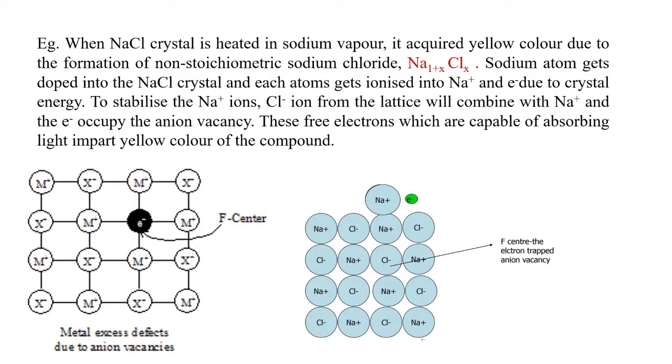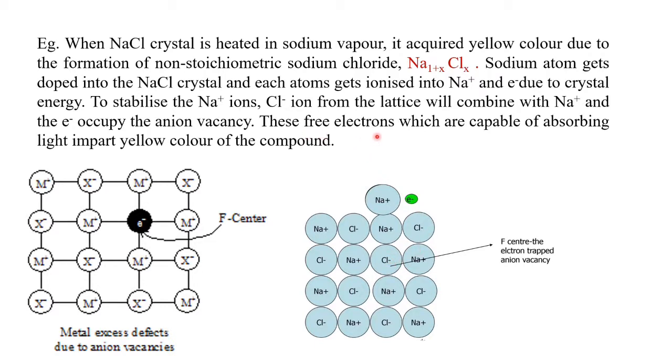So what will happen here when sodium chloride crystal is heated in sodium vapor? That sodium will be deposited in the crystal lattice. After that it ionizes as Na+ and e-. Then to stabilize this Na+, Cl- will move from the crystal lattice towards this Na+. So it will become NaCl and the electron will be occupying this vacant place.